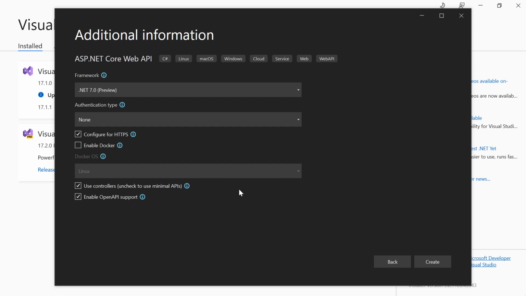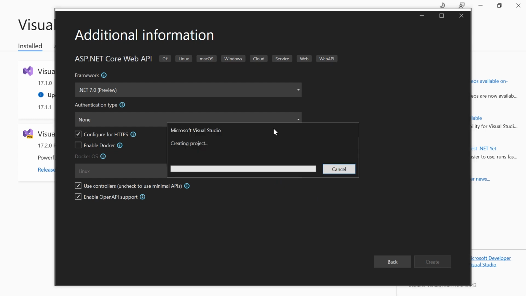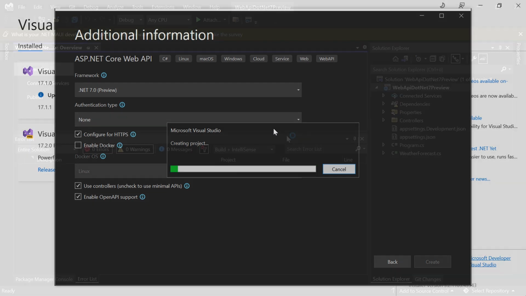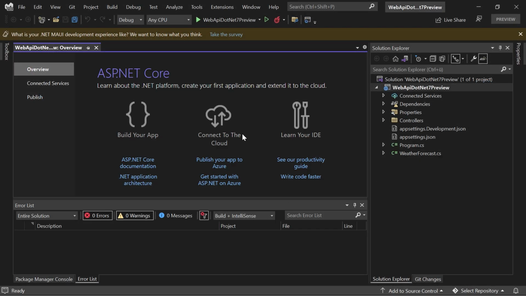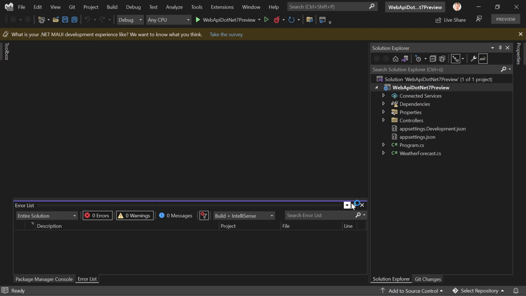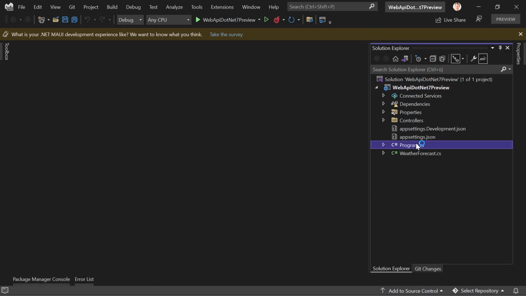But here now, I just want to implement all the CRUD operations with the traditional web API with .NET 7. I didn't have a look at all before recording this, so let's just see. And there it is. All right, let's close this. Don't need that.